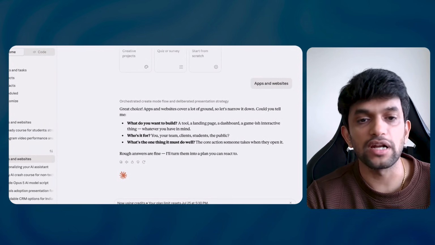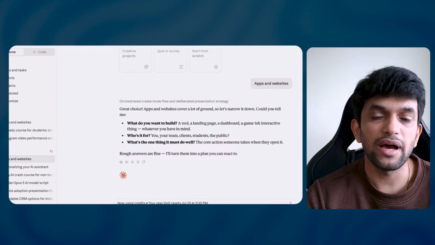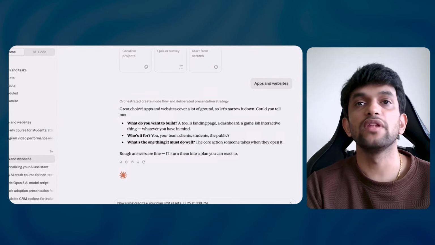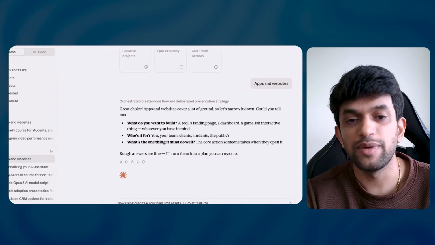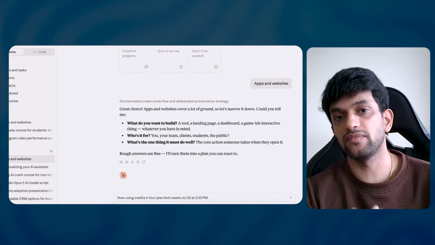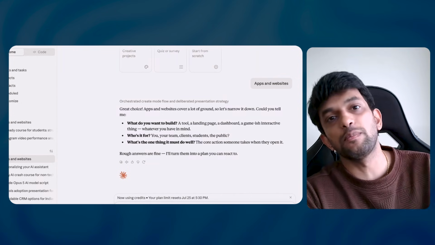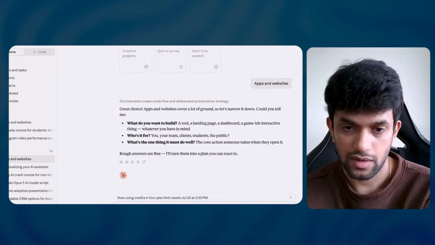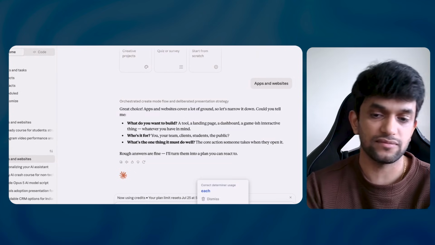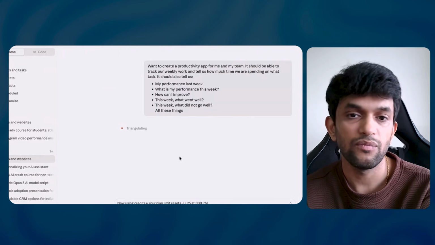I want to create a productivity app for me and my team. It should be able to track our weekly work and tell us how much time we are spending on what task, and it should also tell us my performance last week, what is my performance this week, and how can I improve this week, what went well this week, what did not go well this week. So all these things. Perfect. Right. So the better the prompt I give, the better it will be. But let us see what is the output I'm going to get.